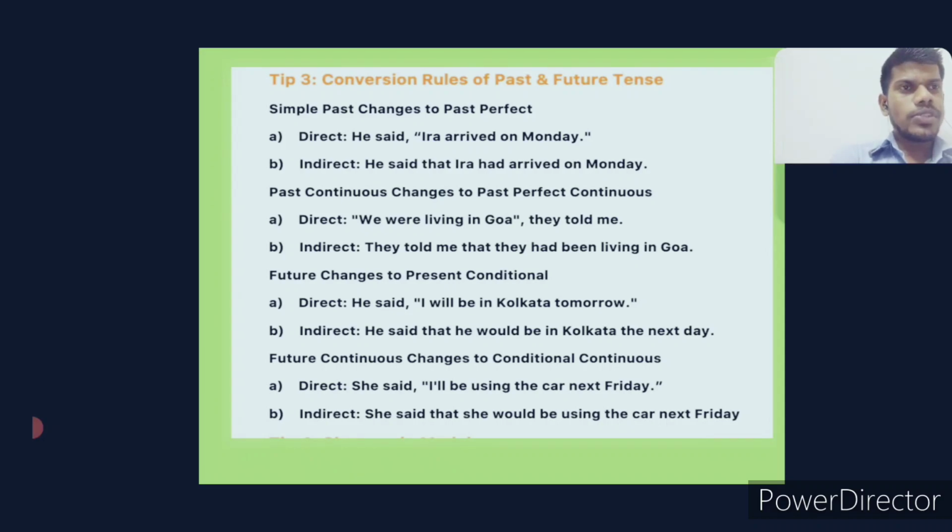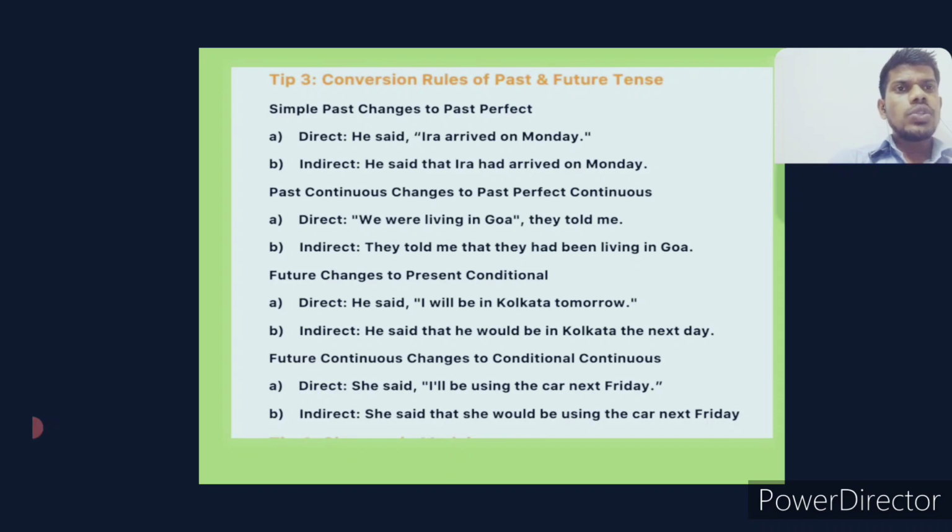One more example you could see. He said, I went to Bangalore. He said that he had gone to Bangalore. He said, I completed my project. He said that he had completed, then my becomes his project.